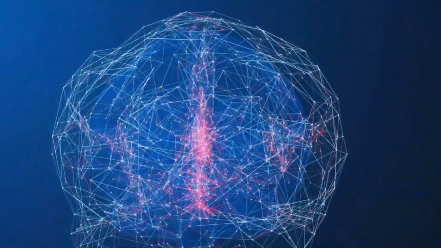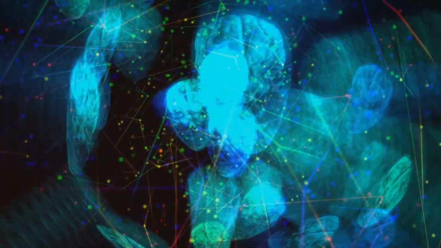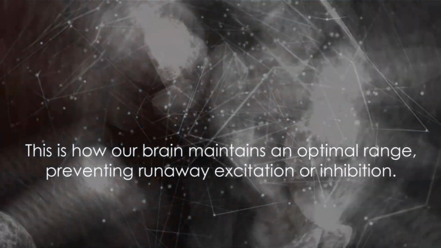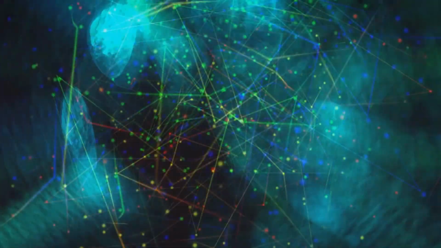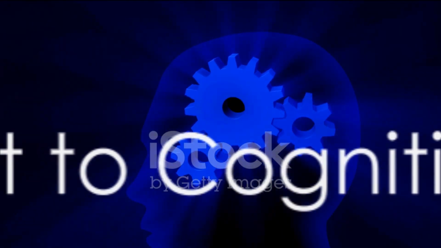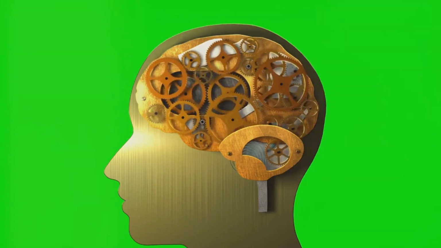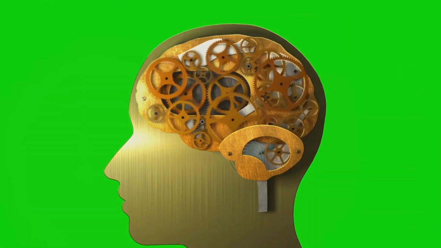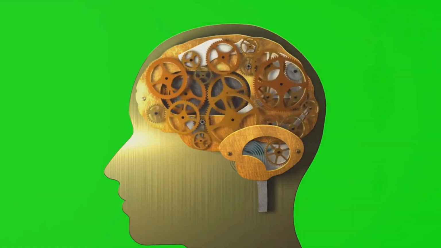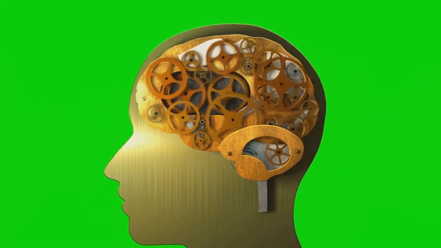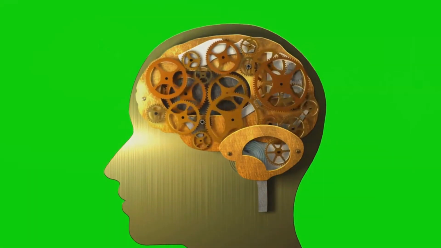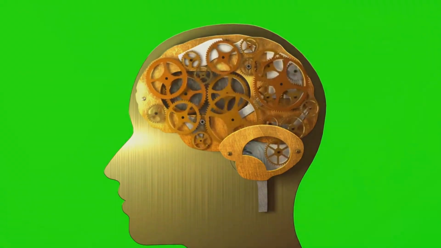They underpin the incredible adaptability and stability of our neural networks, enabling our brains to learn, adapt, and respond to the changing world around us. This is how our brain maintains an optimal range, preventing runaway excitation or inhibition. Neuroplasticity underscores the brain's innate capability to adapt, optimize, and restructure. This remarkable feature is the lifeblood of cognitive flexibility, allowing our minds to adjust and evolve in response to the ever-changing complexities of our internal and external environments.